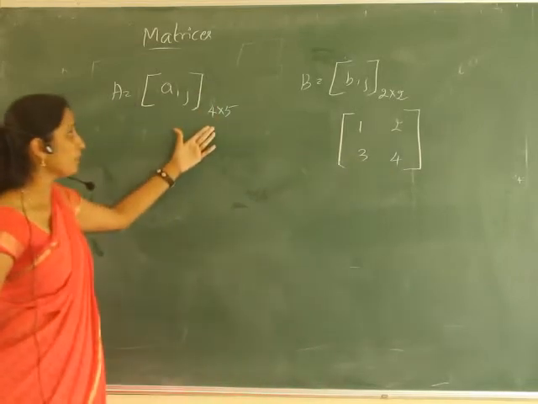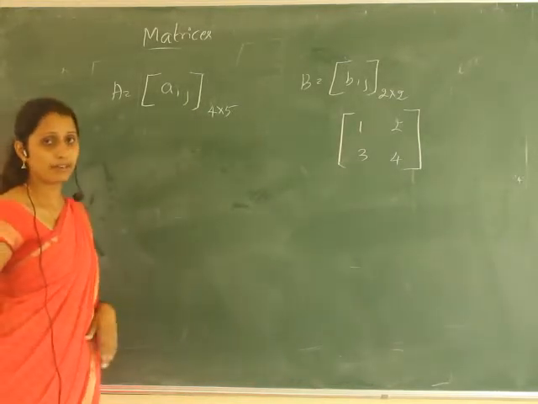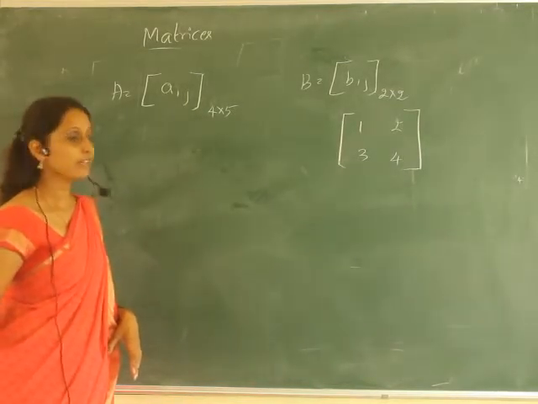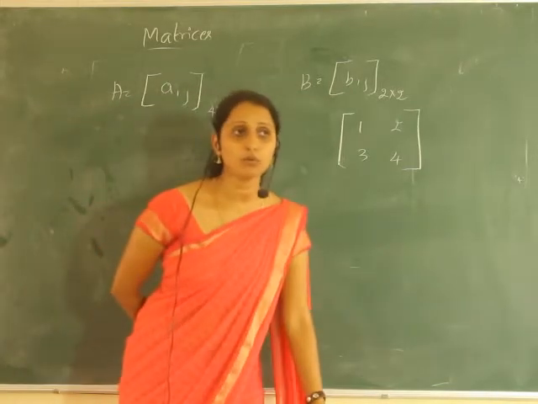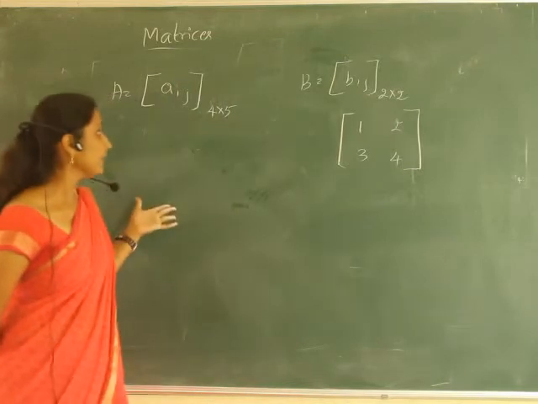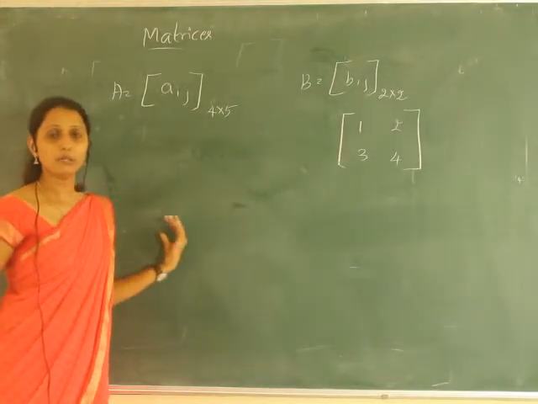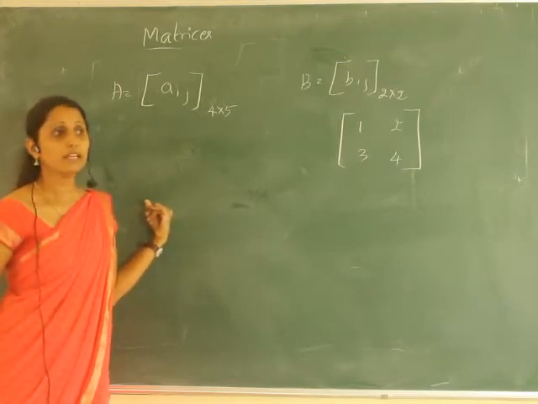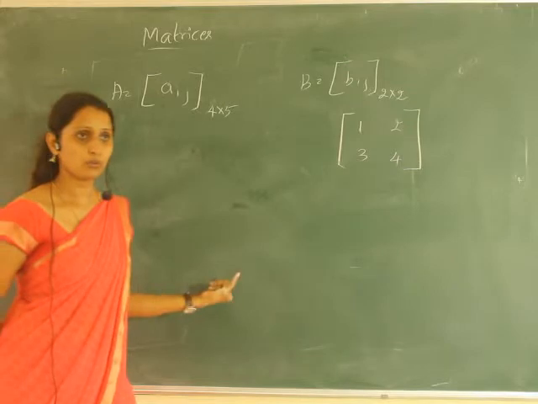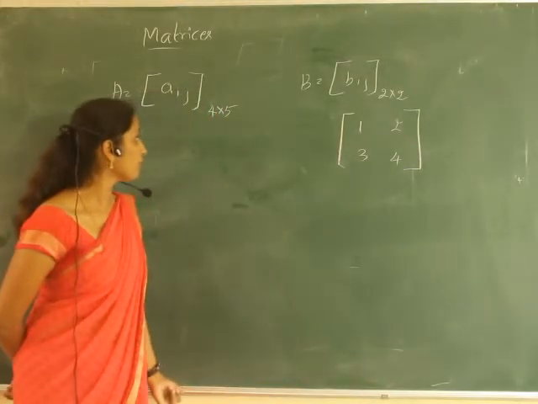is also 4. So these are the possible orders. Here 4 into 5 is 20. So if 20 elements or entries are in the given matrix, what is the possible order of that matrix? How to find out? If there are 20, then we can write either 1 by 20 or 20 by 1, then 2 by 10 or 10 by 2, or 4 by 5 or 5 by 4.